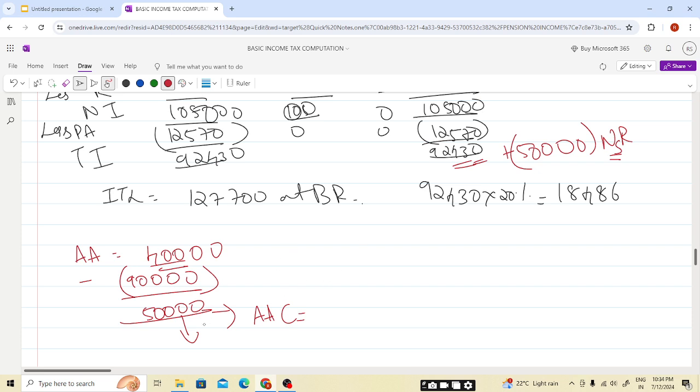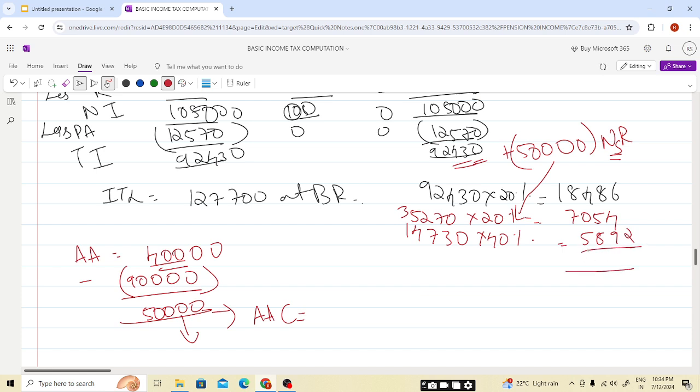So this 50,000 will be taxed as 35,270 will be taxed at 20%, that is 7,054, and the excess of 50,000, that is 14,730, will be taxed at 40%. This will be, students, 5,892. So our income tax liability will be, students, 31,432. I hope this is clear.